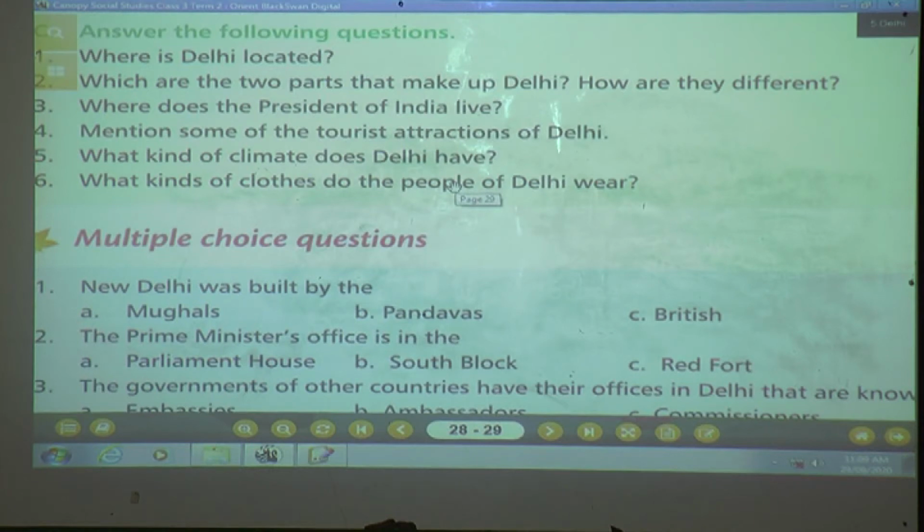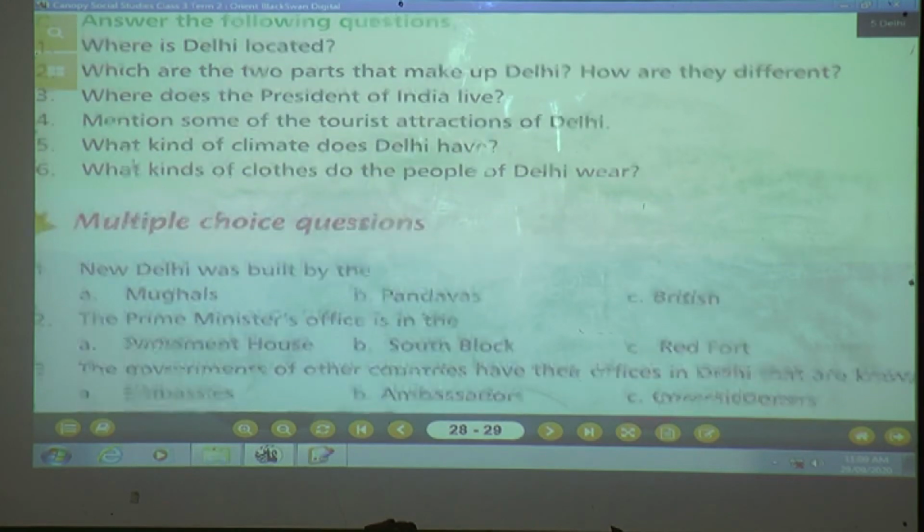You can see most of the men in Delhi wear trousers and shirts. Even most women wear sari or salwar kameez. Like in other modern cities of the world, women and girls can also be seen wearing trousers and skirts too. Yes children? Understood? And now let's see the next question.